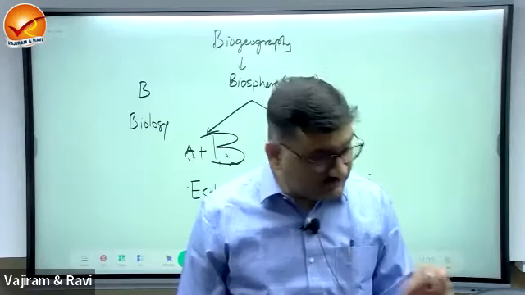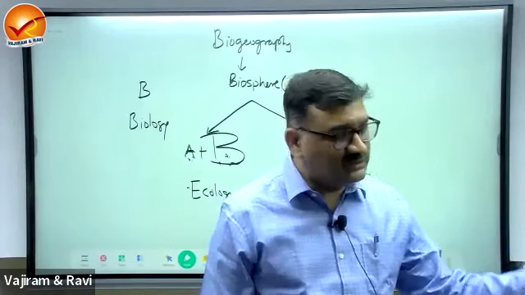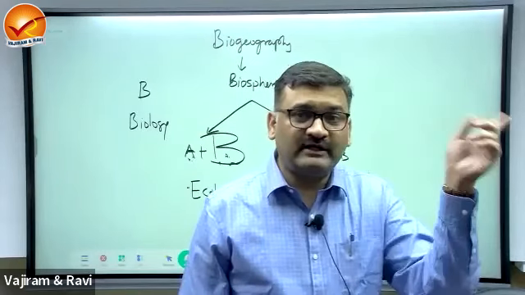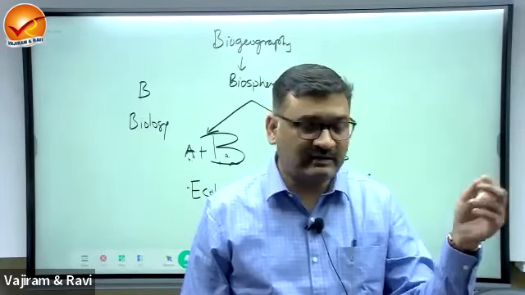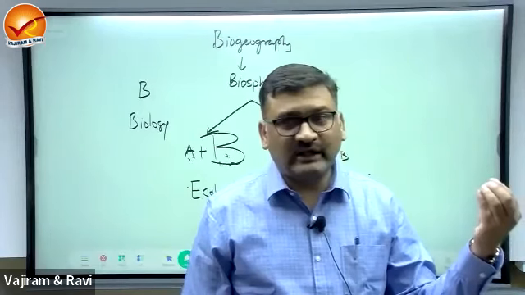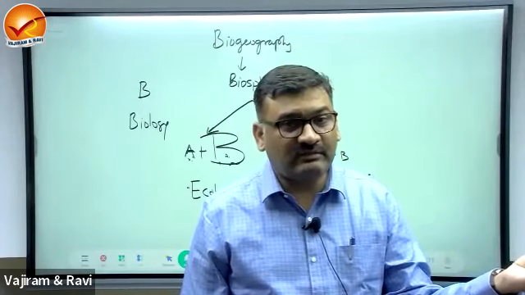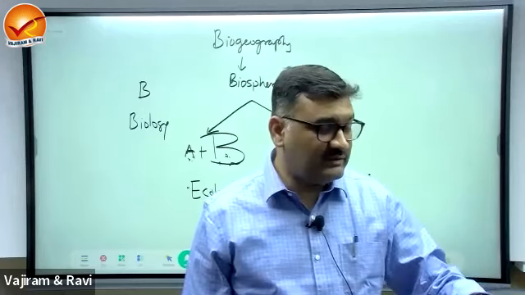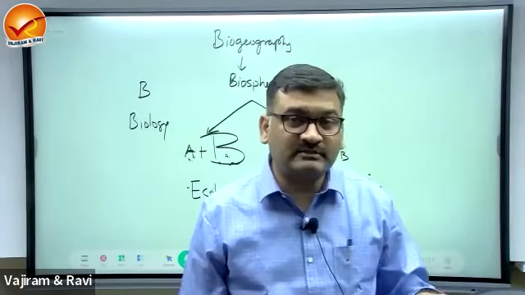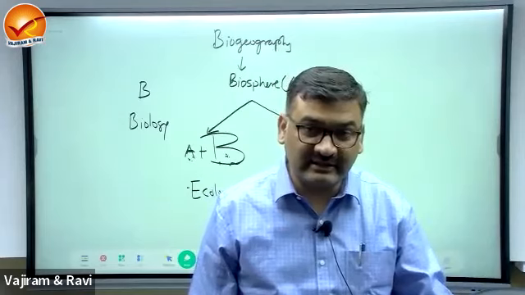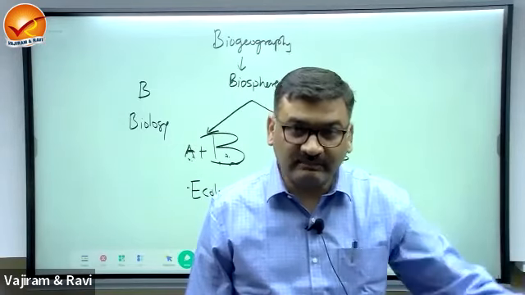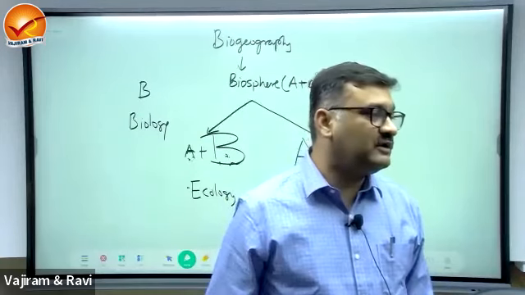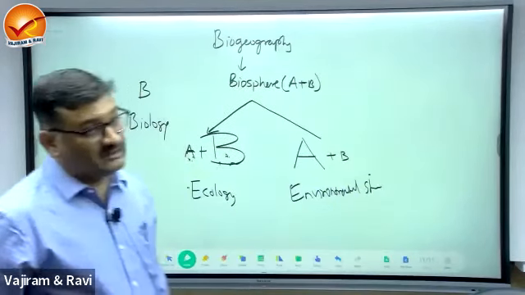If I give the same frog to an ecologist, what does he do? First, he will say where it is found. It is found in the Western Ghats. Then he will identify what type of environmental conditions it requires, moisture, temperature. Then he will closely monitor its behavior, what food it is eating, how it reproduces, all these things, right? So this is the difference between the ecologist and the biologist.